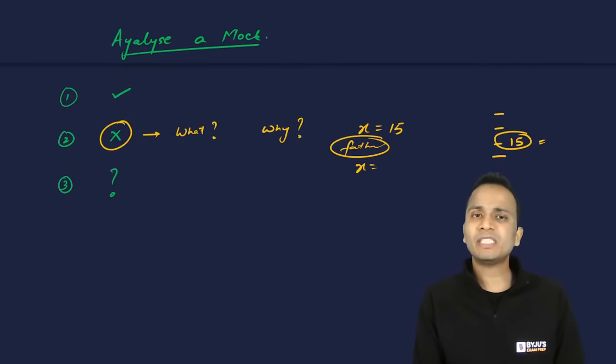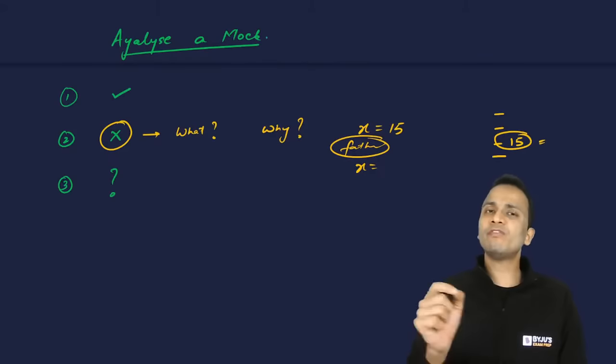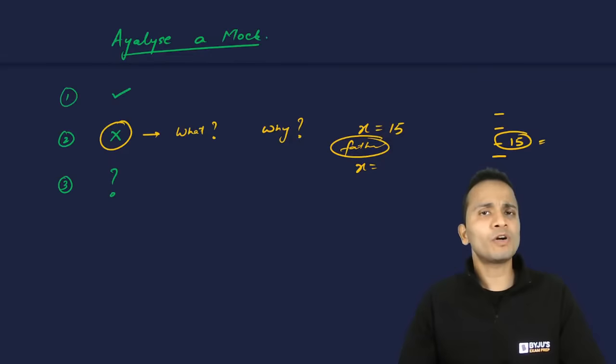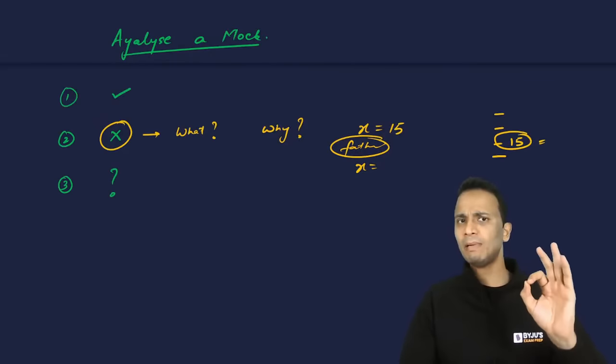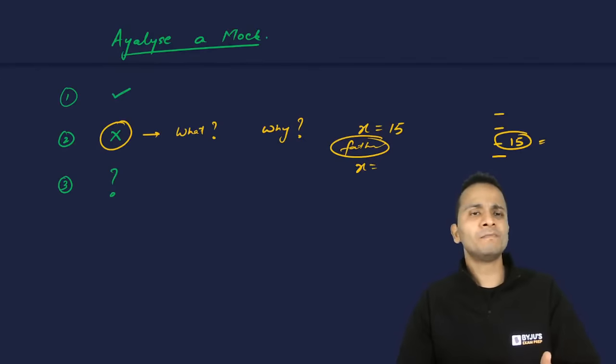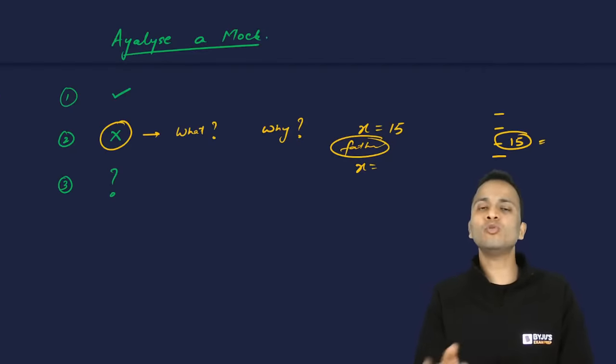Okay, so what mistake has been done, why have I committed that error? Just ask 2 things from yourself, whichever mistake you have committed. Let's say the question is about finding the maximum value of a quadratic equation. I have forgotten the concept, that is why I did not attempt this question, or I attempted this question incorrectly. So now what you need to do is go back and revise that particular topic once again.